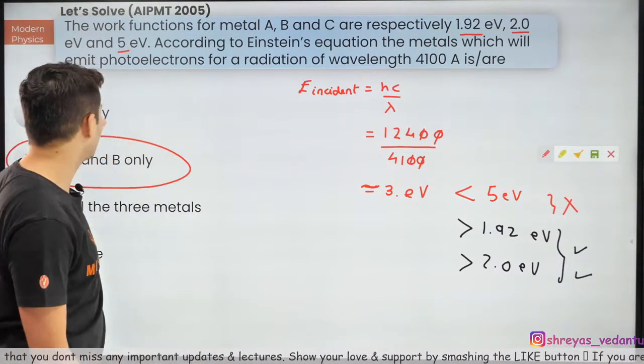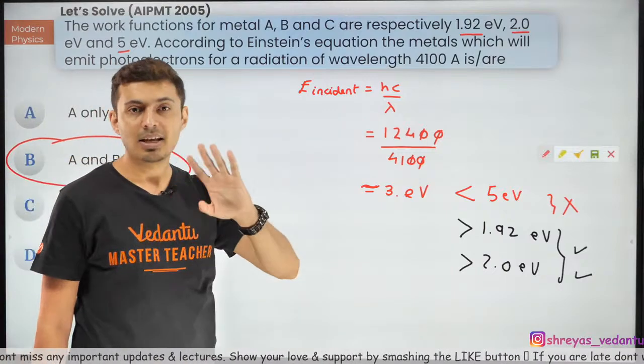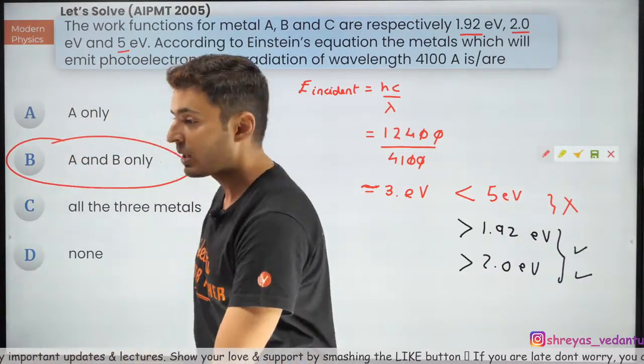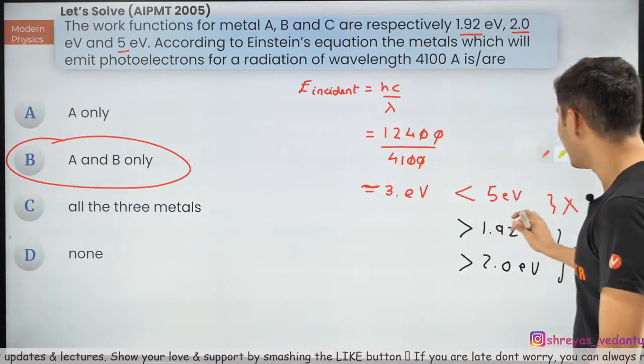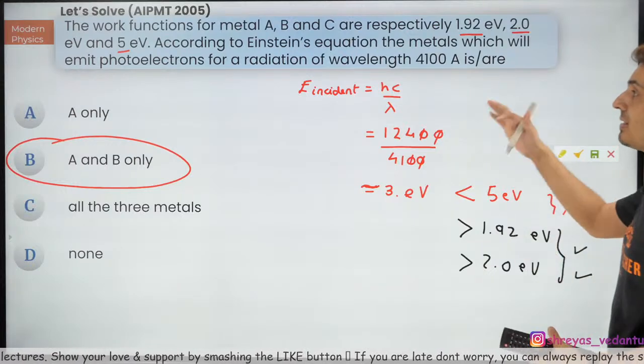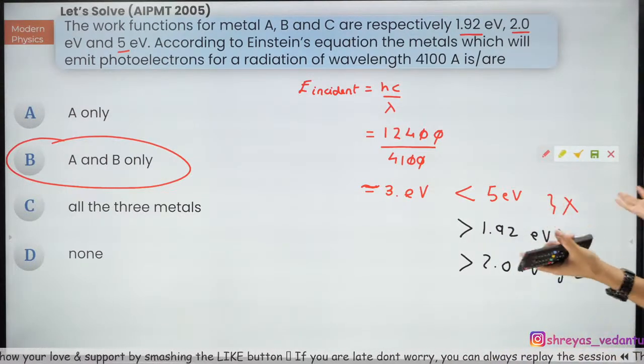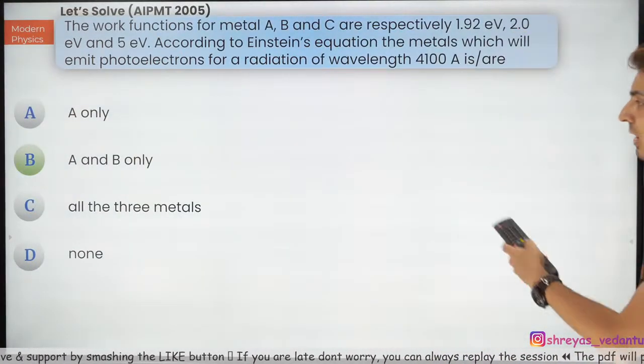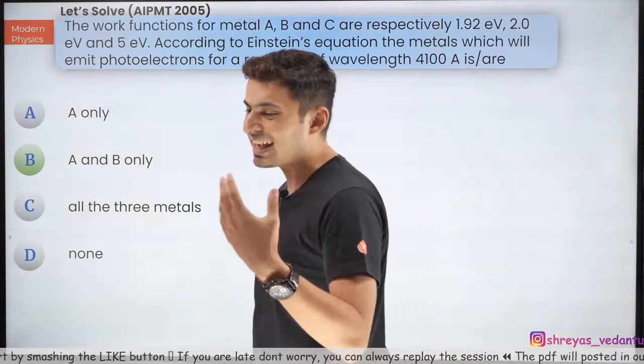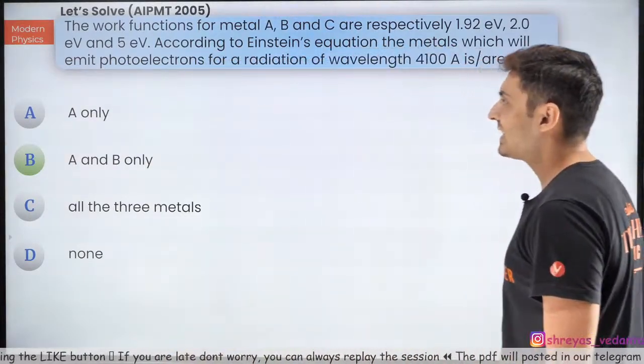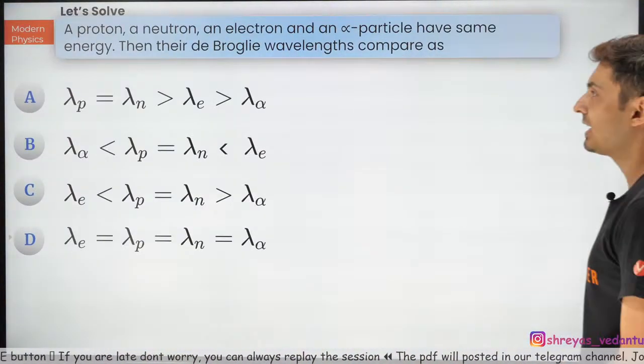A lot of you are confused, you thought it was only A. The answer is A and B both. For C, it will not occur because it has a greater work function than the energy available. Okay. Great. So the answer is B, which is A and B. Excellent. Let's get going to the next one coming up on your screen.